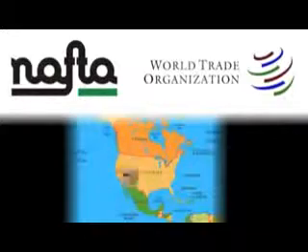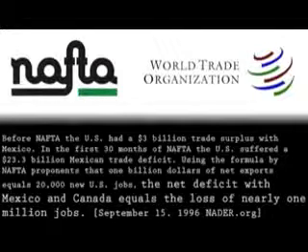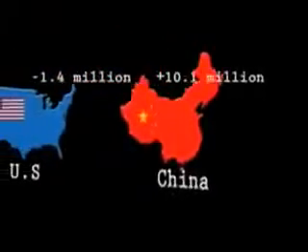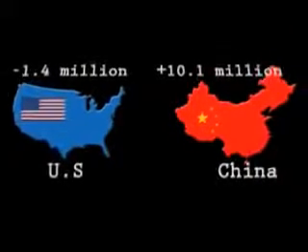All Americans should know about the ever-disappearing manufacturing base of the U.S. So-called free trade agreements, NAFTA and GATT, are now blamed for the great loss of jobs in the United States. In the first 30 months of NAFTA, the U.S. went from a $3 billion trade surplus to Mexico to a $23.3 billion trade deficit. From 2002 to 2006, the United States lost 1.4 million manufacturing jobs, while China gained 10.1 million.